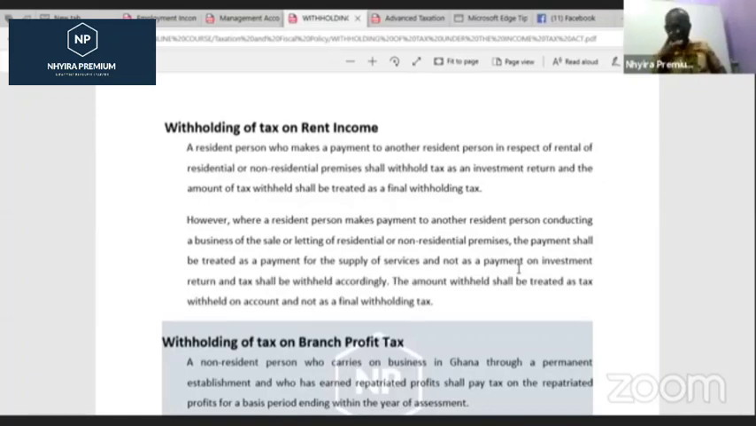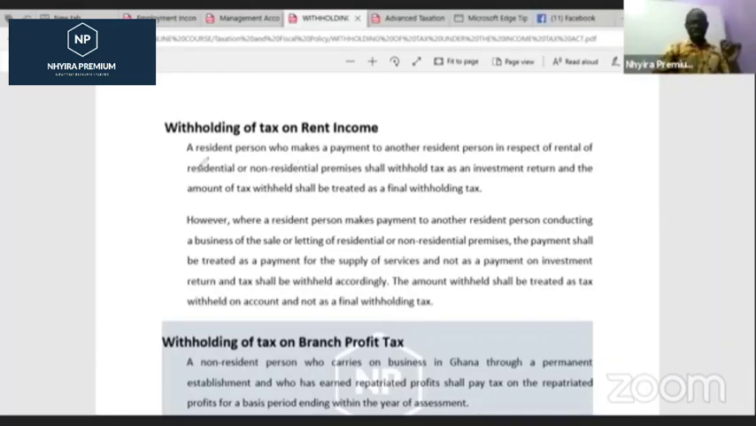A resident person who makes a payment to another resident person in respect of rental of residential or non-residential premises shall withhold tax as an investment income, and the amount of tax withheld shall be treated as a final withholding tax. Now, you see, there are 2 things you got to understand when it comes to withholding tax. We have withholding tax on account, and we have withholding tax that is a final withholding tax in relation to that. So look at the first scenario we are pulling up.